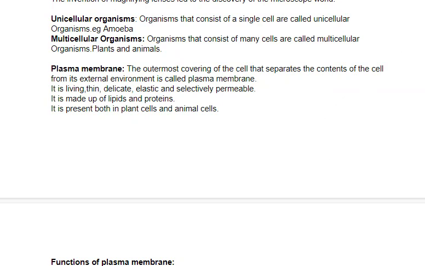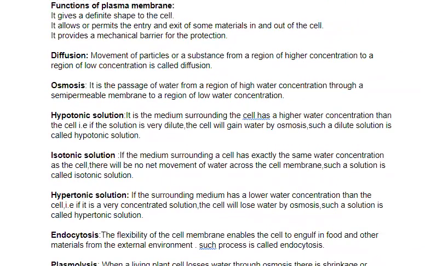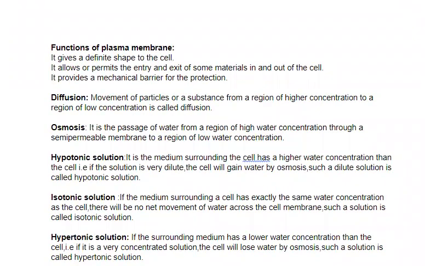Now, what are the functions of plasma membrane? First, it gives a definite shape to the cell. It allows or permits the entry and exit of some material in and out of the cell. It provides a mechanical barrier for protection. Now, there are a few important definitions which we will discuss.